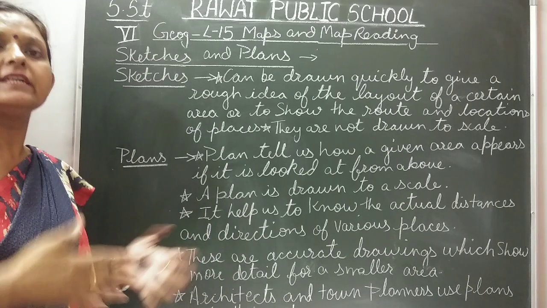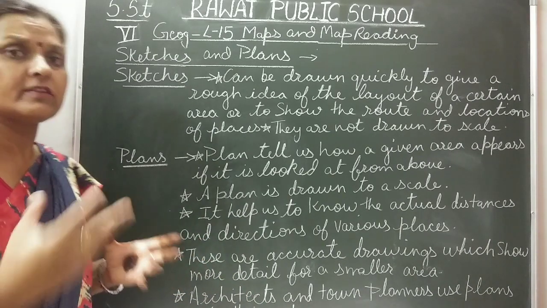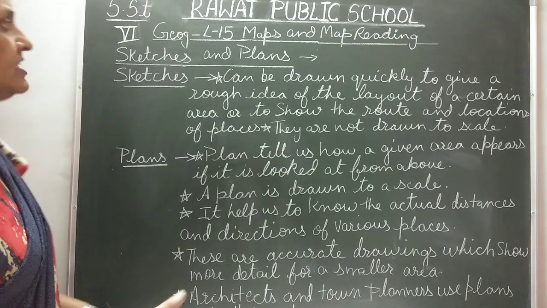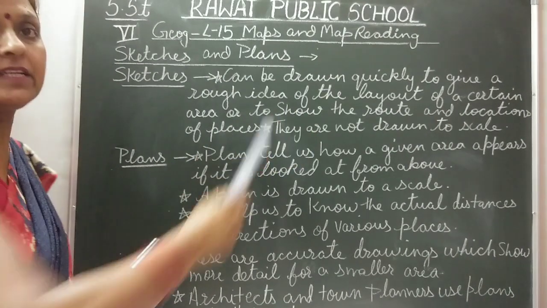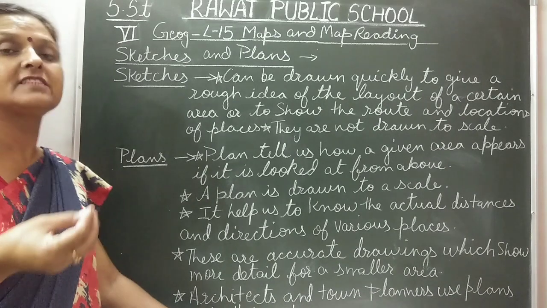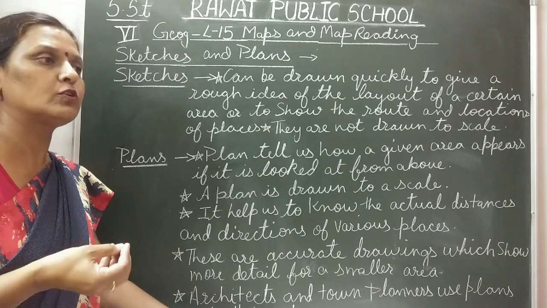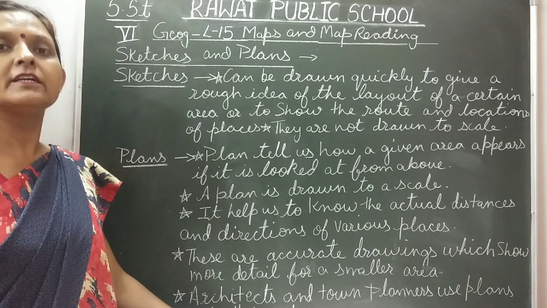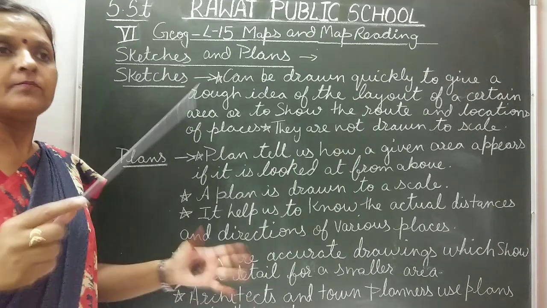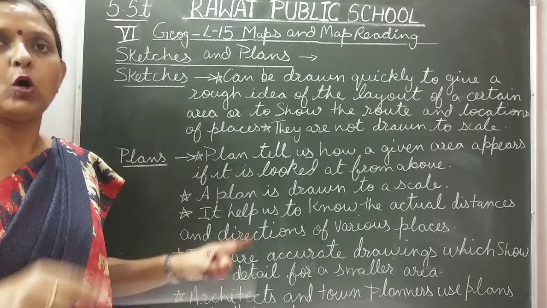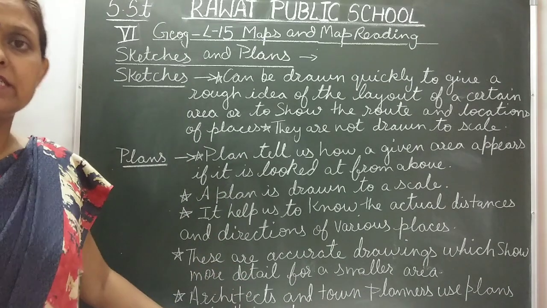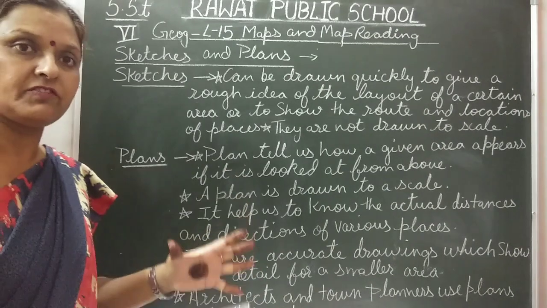When we talk about any rough drawing, something drawn roughly without any measuring scale or taking scale into consideration, that is a sketch. A sketch can be drawn quickly. If we want to tell anyone about a place, or if your friend wants to come to your house, how will he or she reach? We can roughly tell it by drawing a sketch: traveling a few distance there is a hospital, when you turn right there is a grocery shop, then walk a few distance, there is a particular tree, then there is a turn.